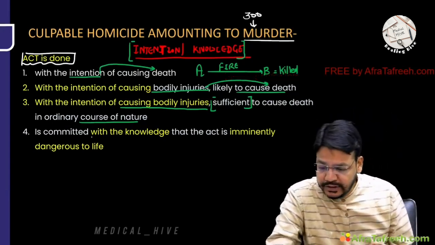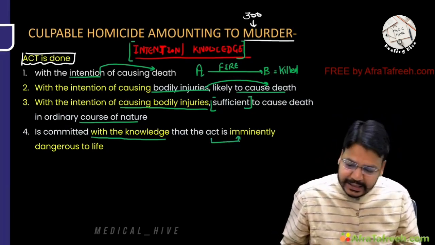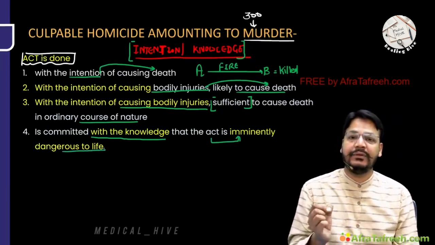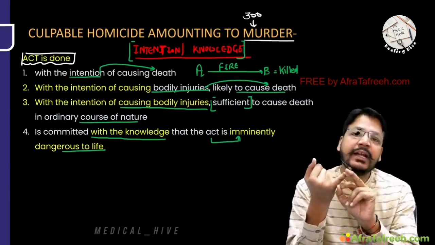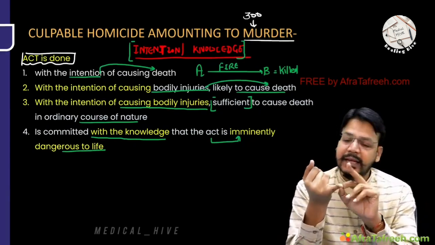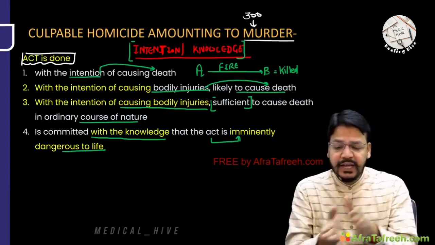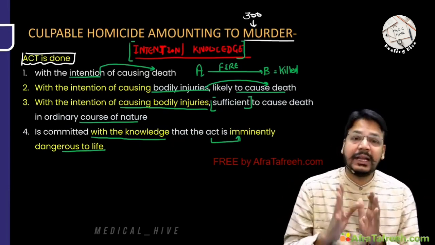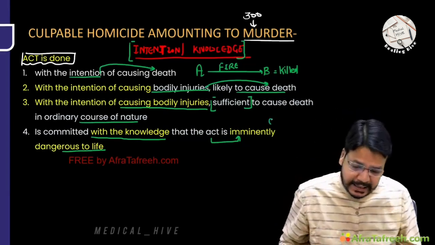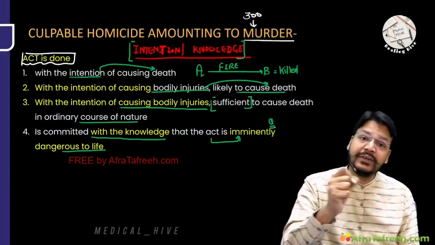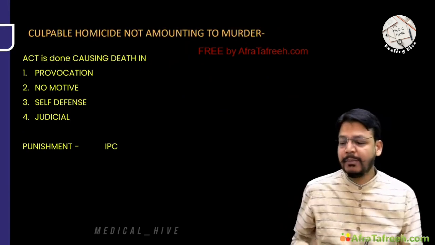And last but not the least, you have the knowledge that this act is imminently dangerous to life. This act, stabbing, is imminently dangerous to life. So: intention to cause death; injury sufficient to cause death in the ordinary course of nature; injury likely to cause death; and lastly, you have the knowledge that this act is imminently dangerous to life, that a life is in danger because of this act. This is murder, culpable homicide amounting to murder.